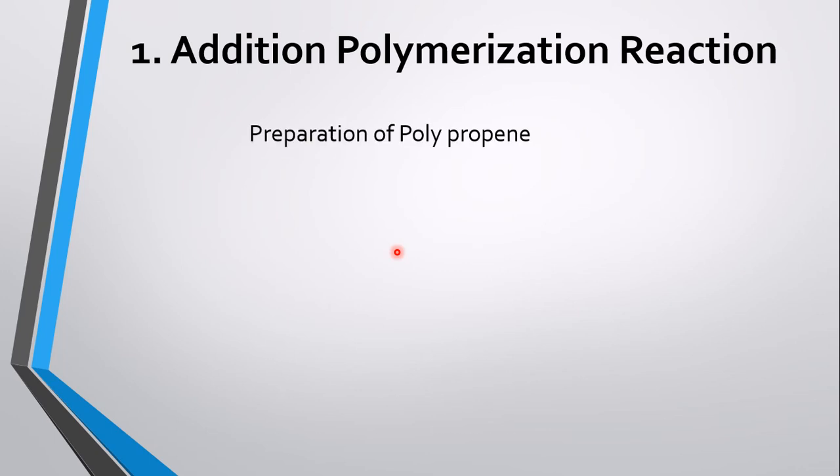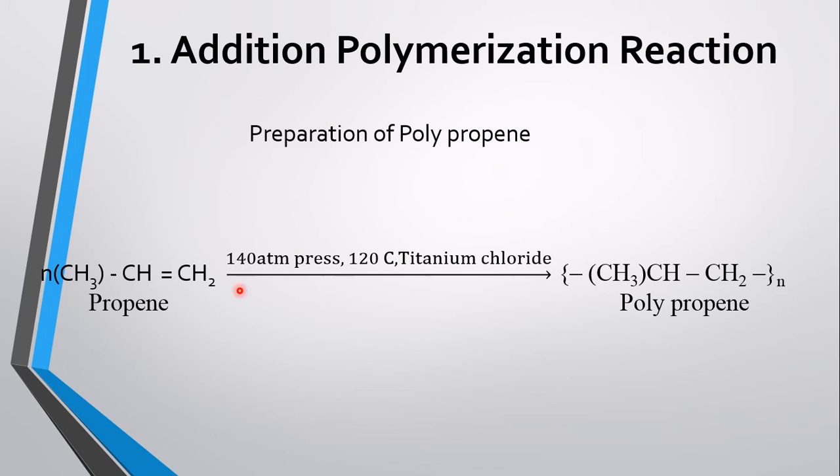Another example, that is preparation of polypropene. Here also, N, that means innumerable molecules of propene joined together at 140 atmospheric pressure and 120 degrees Celsius temperature in presence of titanium chloride, and they are joined to make a long chain polypropene. Here also N denotes the chain is continued, and more and more molecules of propene are joined with this.